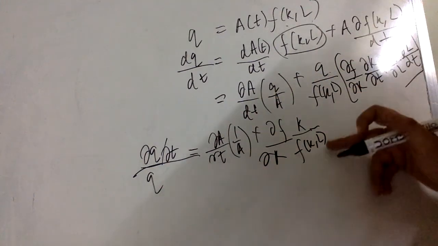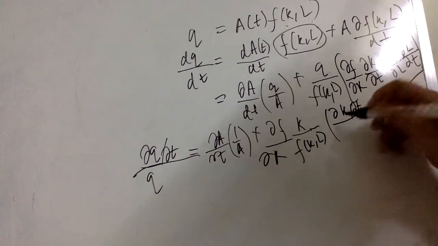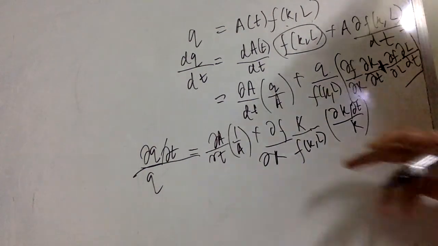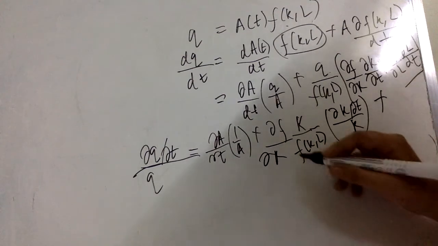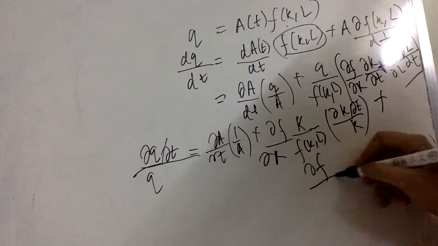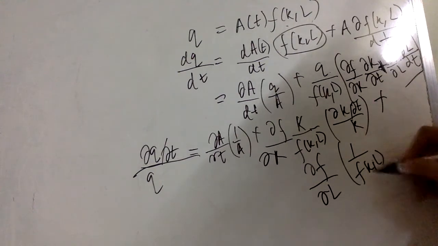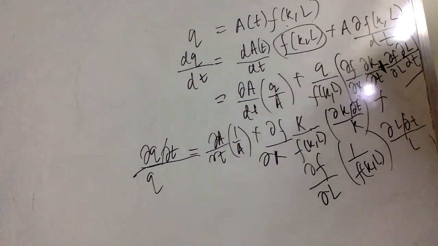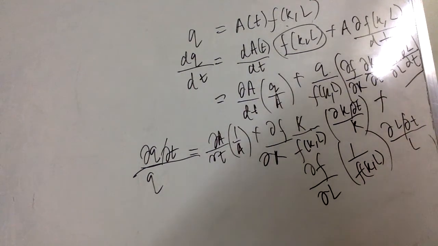So this becomes K upon F(K, L) times dK by dt upon K, because K is in multiplication on both sides, so I have just introduced the term in the denominator as well as in the numerator. Similarly, for the last term, I can write dF by dL times L upon F(K, L) times dL by dt upon L. Just check by solving, this is what you will get as an equation.